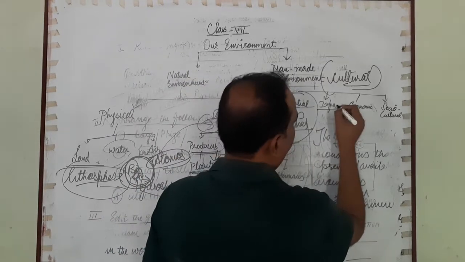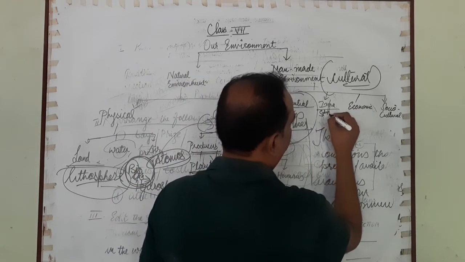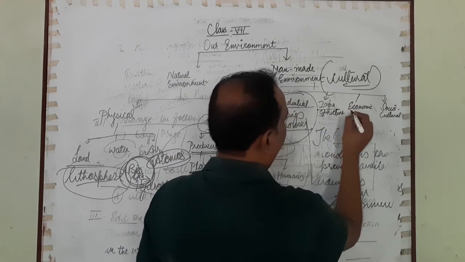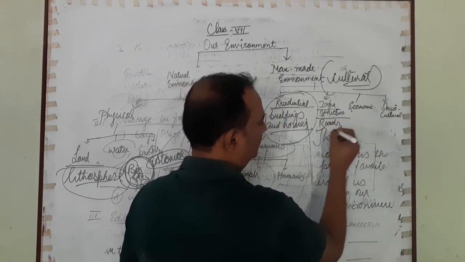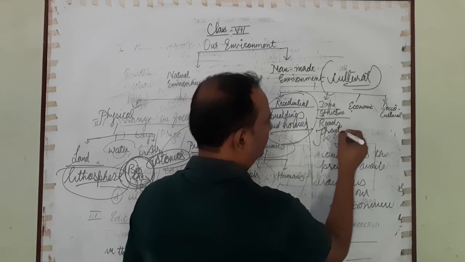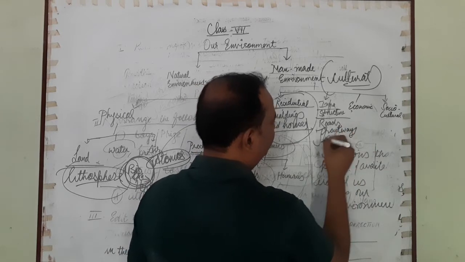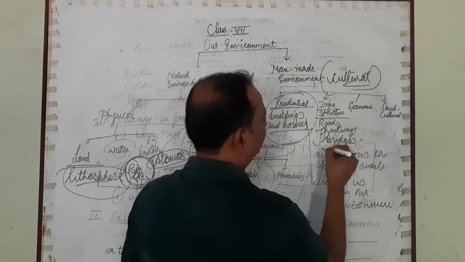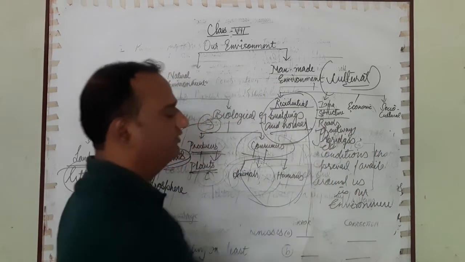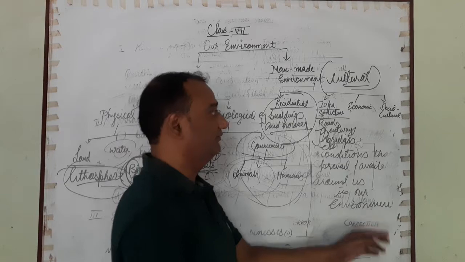Second is infrastructure, say roads, railways, bridges, etc. These are all our infrastructure, and that is also man-made.